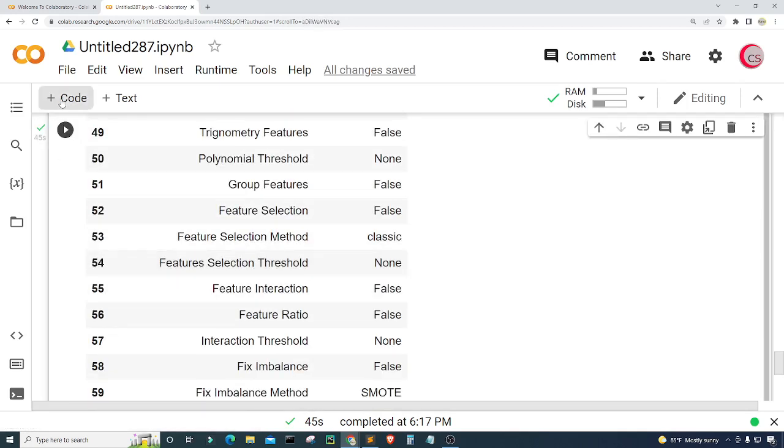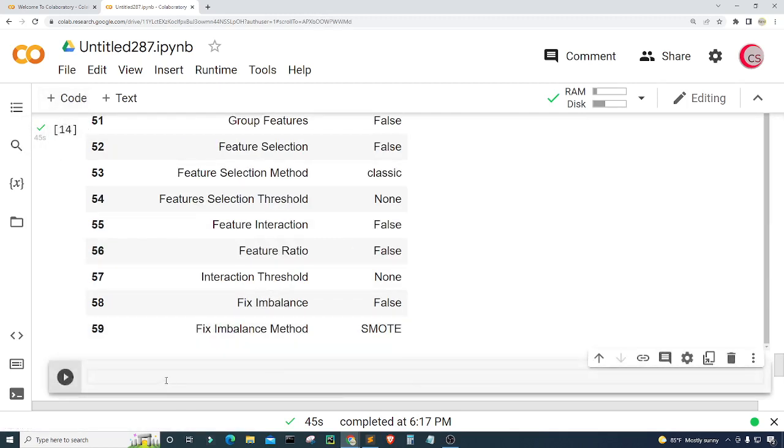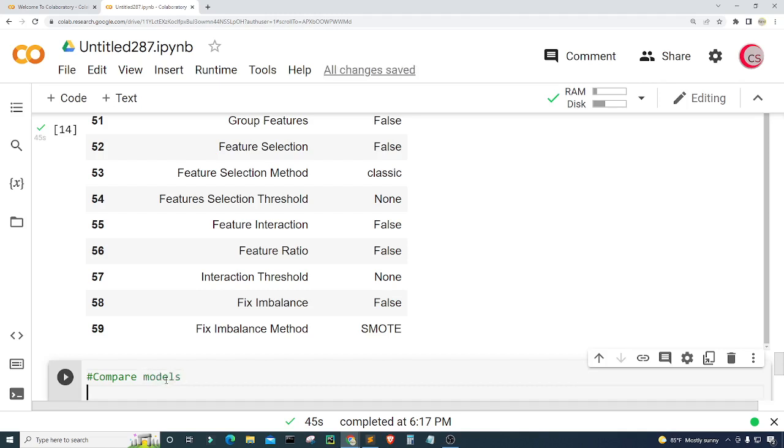Okay, so let's create a new cell. Now that we've initialized the setup, what I want to do is I want to compare multiple models. All right, so here we're going to just compare models. To do that, we could use a function called compare underscore models.